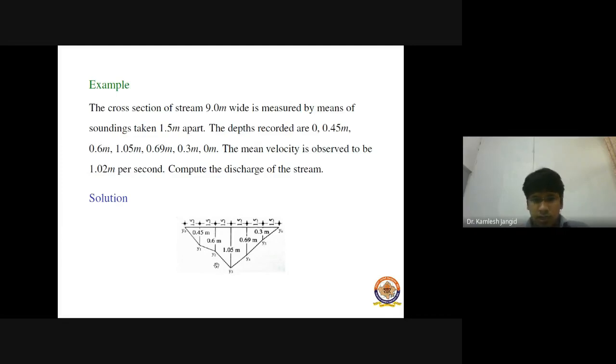So now if we add the areas of the different trapeziums, then we get the cross-sectional area of this section, all right?